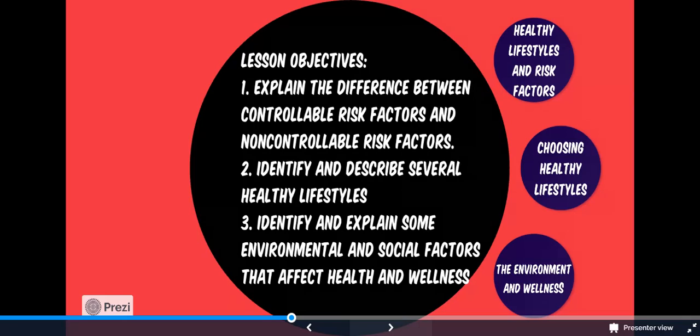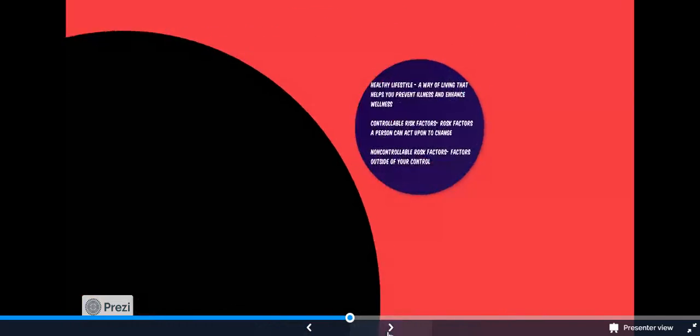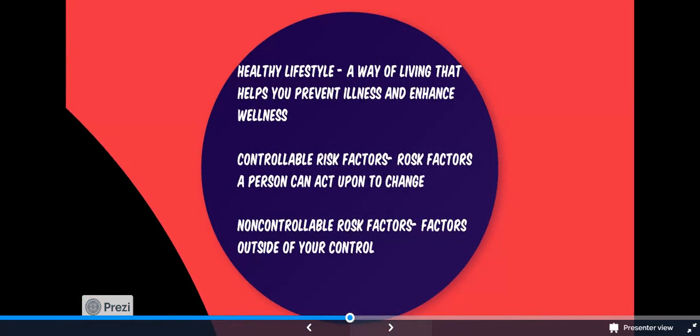By the end of Lesson 16.2, you will be able to explain the difference between controllable risk factors and non-controllable risk factors, identify and describe several healthy lifestyles, and identify and explain some environmental and social factors that affect health and wellness. If you asked every person you know, you would probably find that all of them would like to have good health and wellness. But how many of them are aware of all the things they can do to achieve it? In this lesson, you're going to learn about healthy lifestyles and how they can help you achieve good health and wellness. You will also learn about some of the environmental and social factors that can influence your health and wellness.